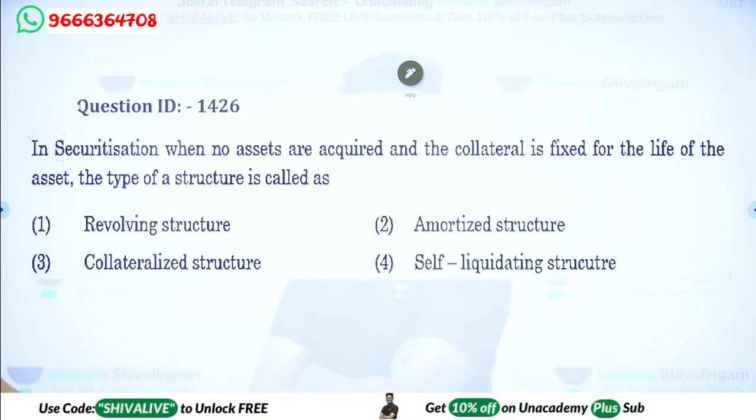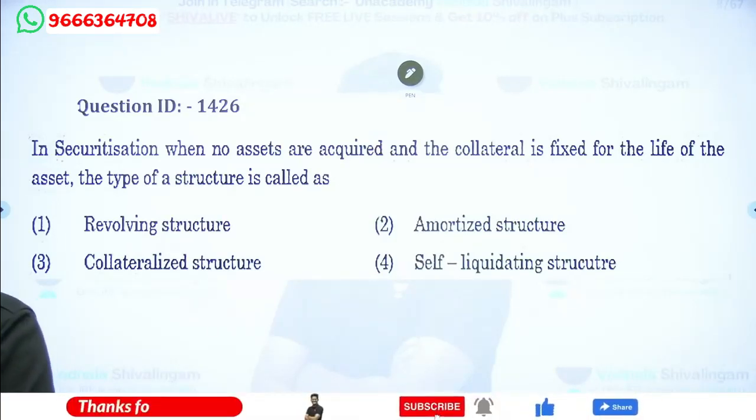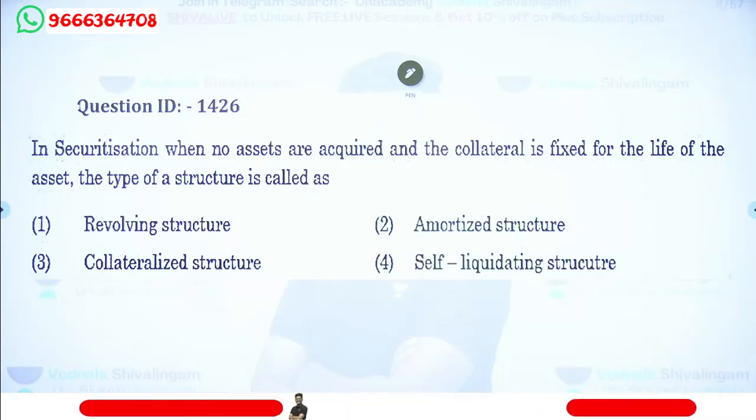Question number 1. In securitization, when no assets are acquired and collateral is fixed for the life of the asset, then the type of structure is called.